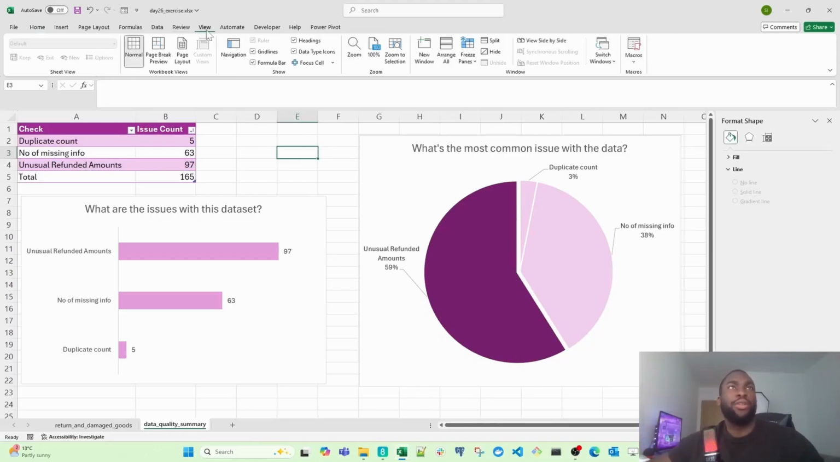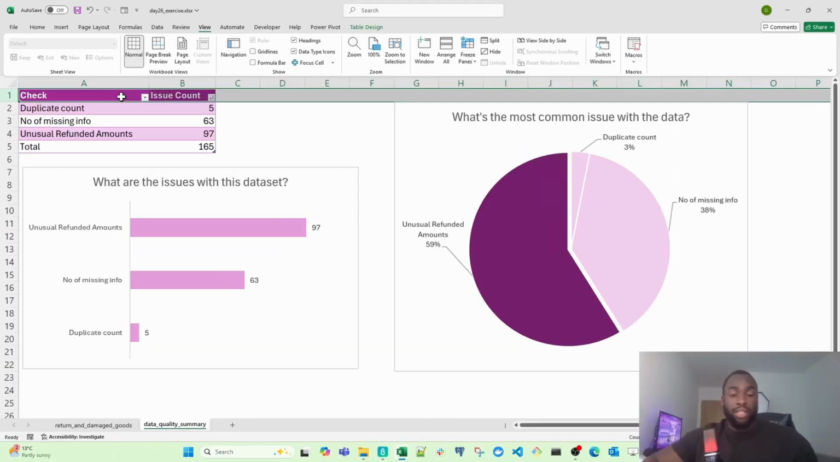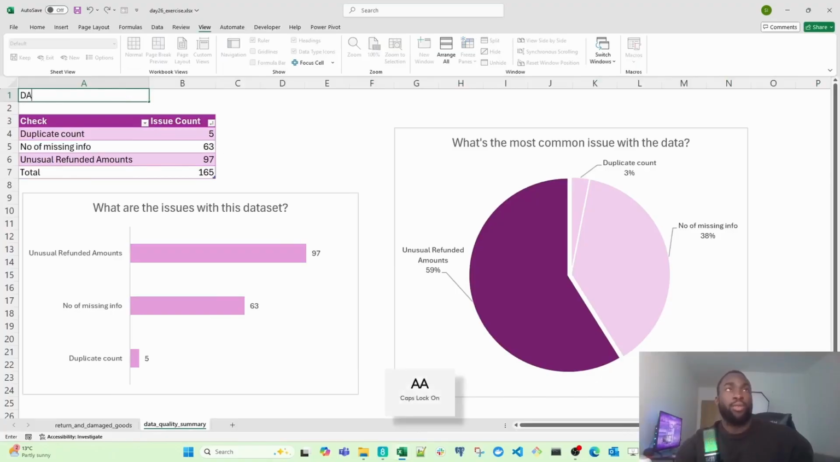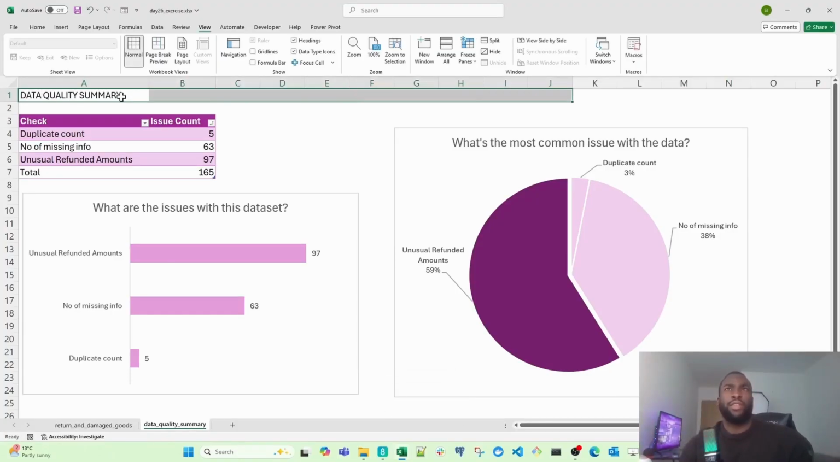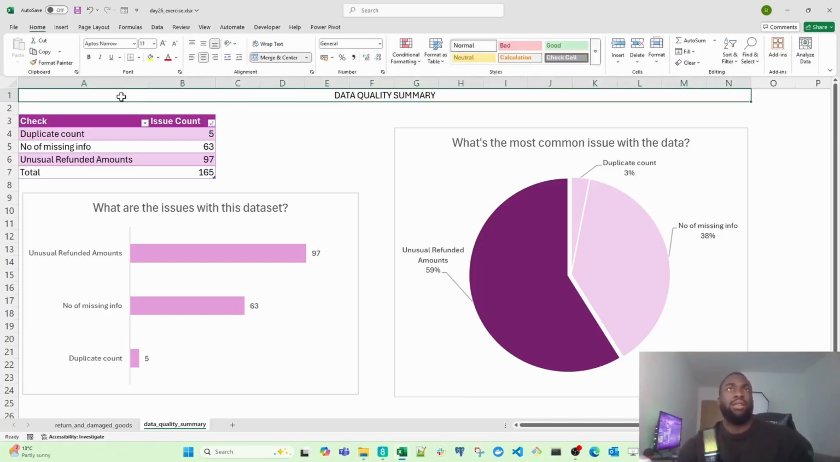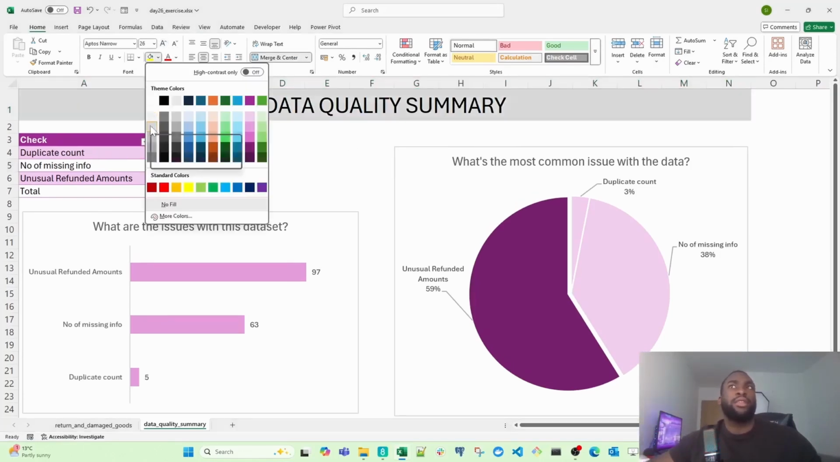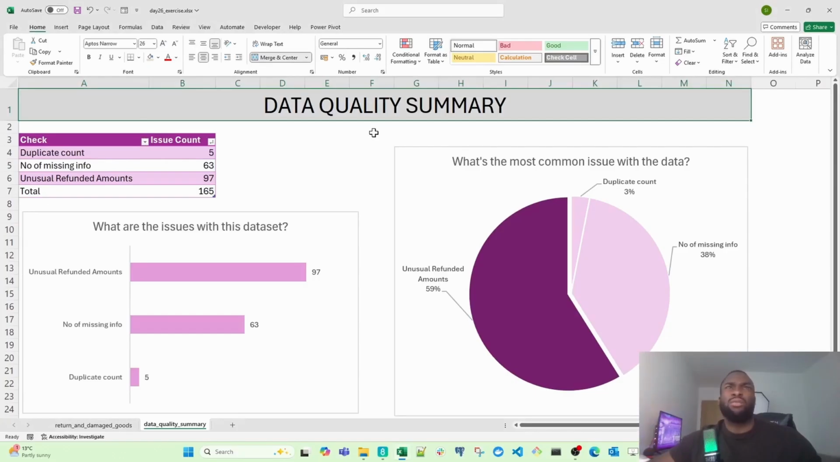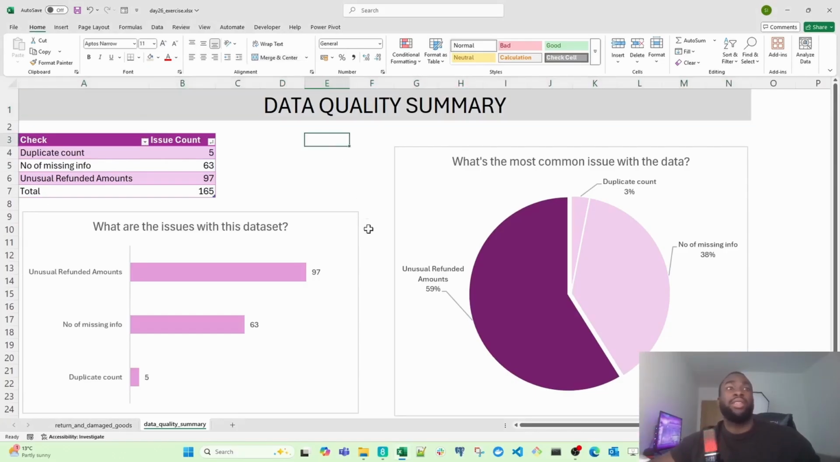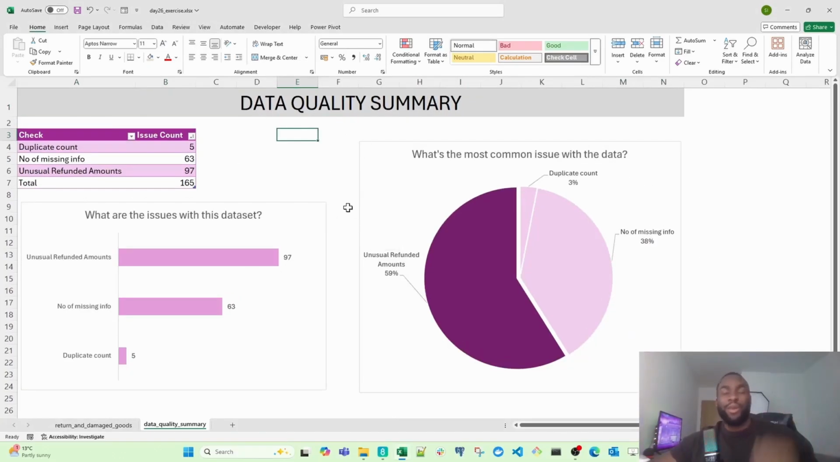Let's remove the grid lines. So click on the view tab, and then I'm just going to deselect the grid lines. And then I'm going to deselect the formula bar too. Let's round up with, let me call this data quality summary. Let's see what that looks like. And then I am going to expand the text. Let's give it a dark grayish or silver-like background. Yeah, I'll take that. There we go. We have our data quality summary dashboard.